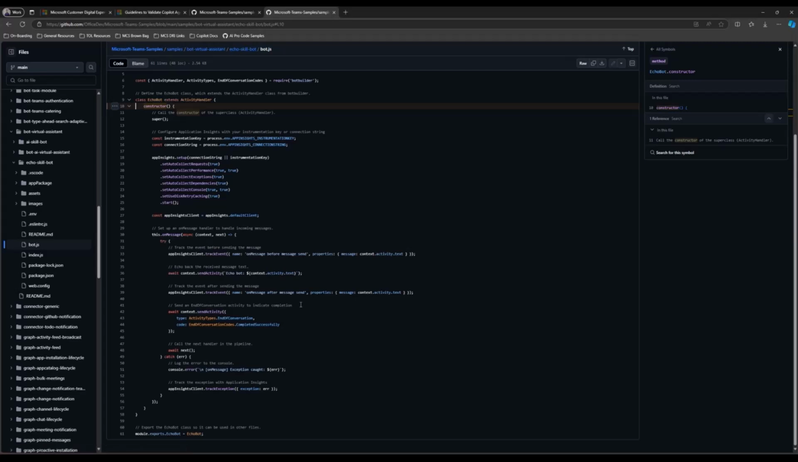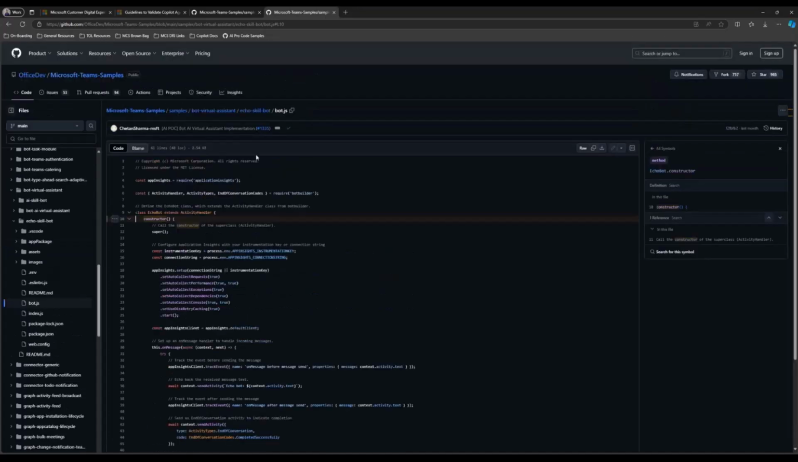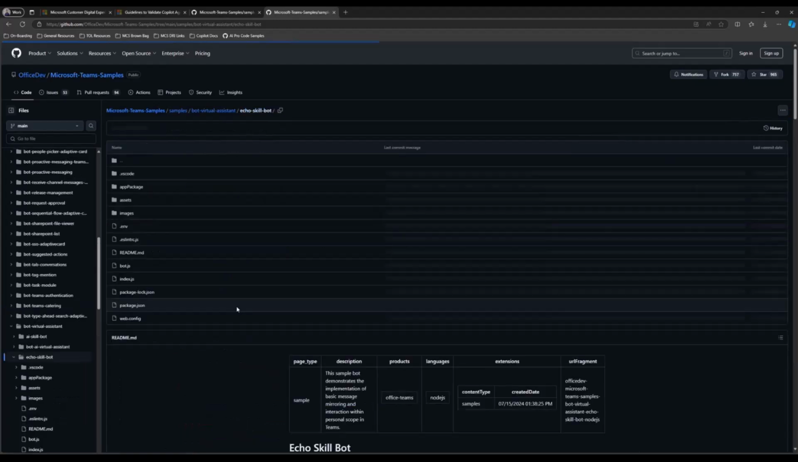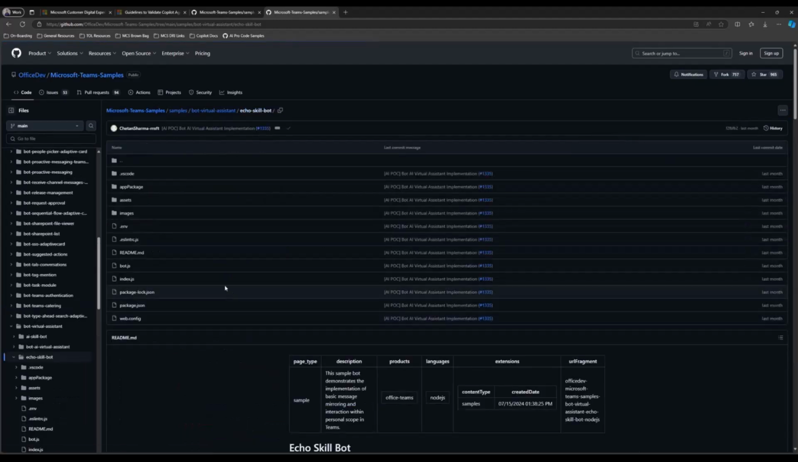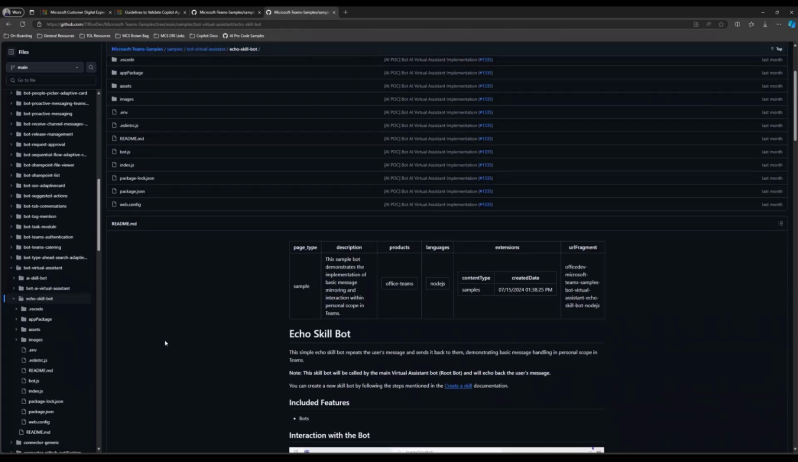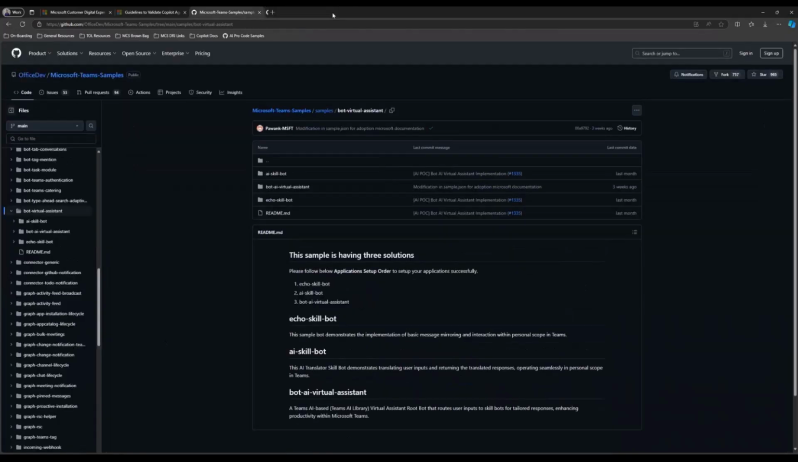But yes, like I said, we're just echoing back whatever we get as input. And then after that, we are tracking the message and then just sending the end of conversation to indicate completion. So super simple, fairly straightforward. This was the web config file that I was talking about. And you'll notice that this is a very lightweight app package, right? Because we just have the bot.js and the index.js deployments. So that is the echo and the AI translator skill bot.